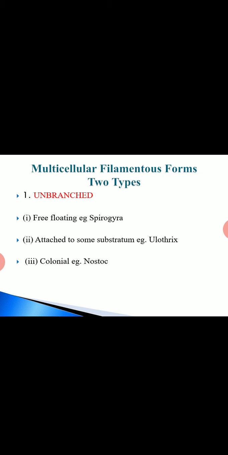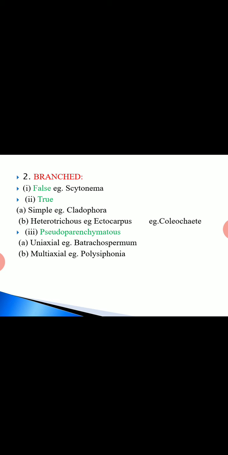Then we come to multicellular filamentous forms. There are two types, unbranched and branched. The unbranched types may be free floating, attached to some substratum, or colonial. You first have to be familiar with these different types.